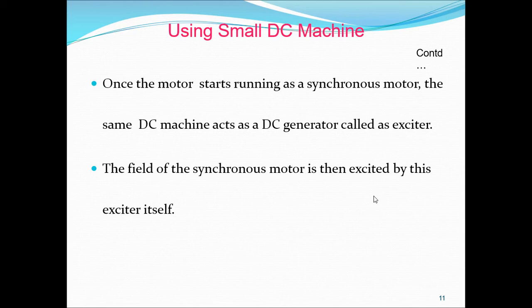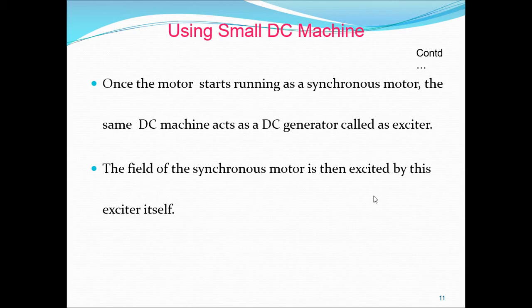This is also the same thing. In place of the pony motor, we will use a DC motor. So in this case, the synchronous motor is coupled and started by means of the DC motor. The speed of the DC motor is adjusted by the speed regulator to bring the rotor of the synchronous motor near the synchronous speed.